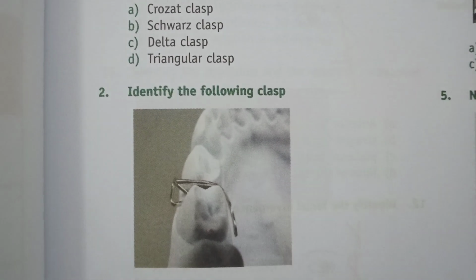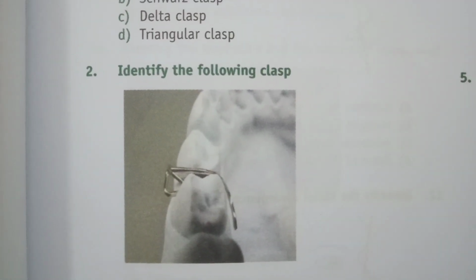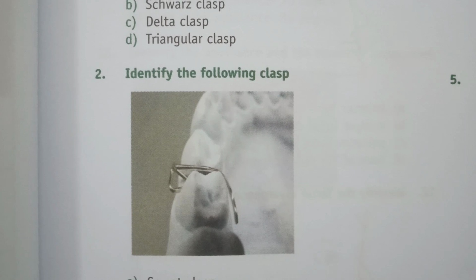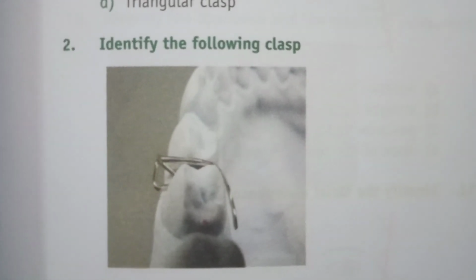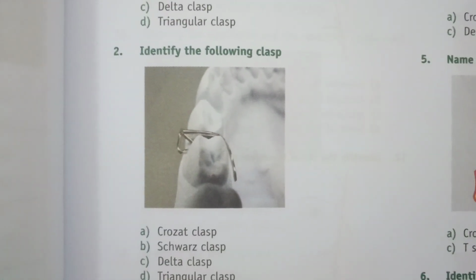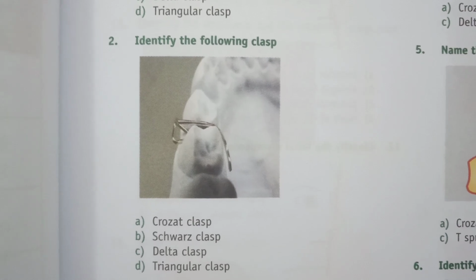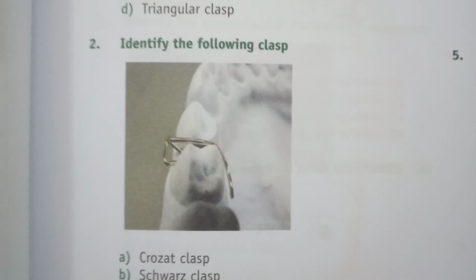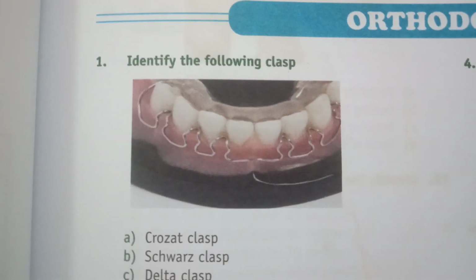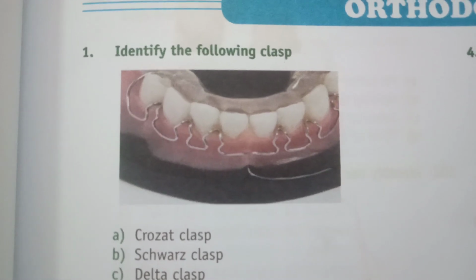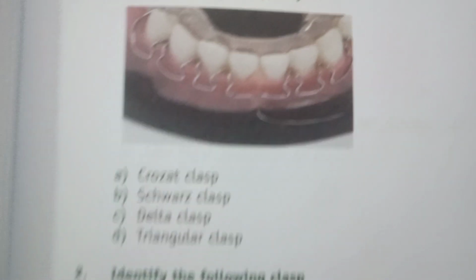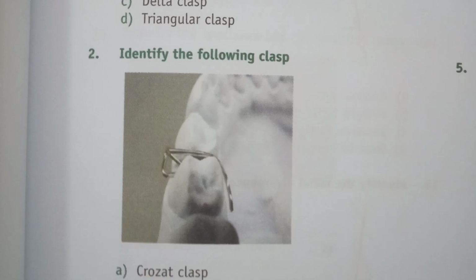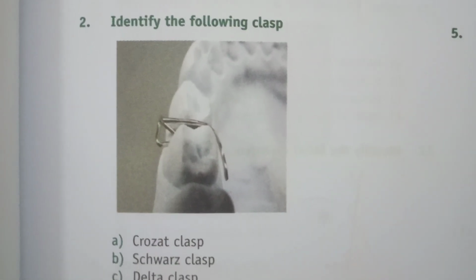Now we will go to the next question. You can see the pattern of this clasp and you have to recognize what clasp this is. Is it crochet, swords, delta or triangular? According to the design, you can easily make out it is triangular clasp. So we have learned swords clasp and now triangular clasp. Now we'll go to the next pattern of clasp.